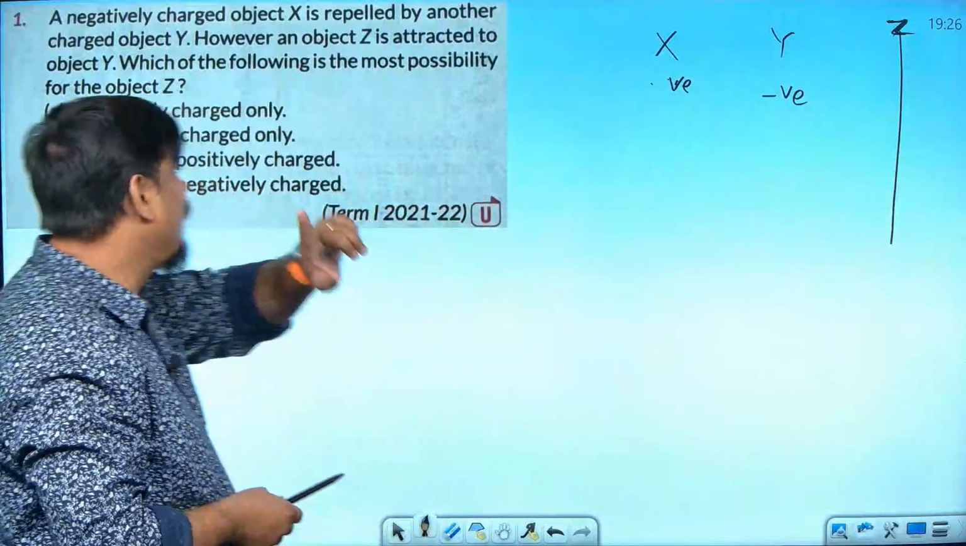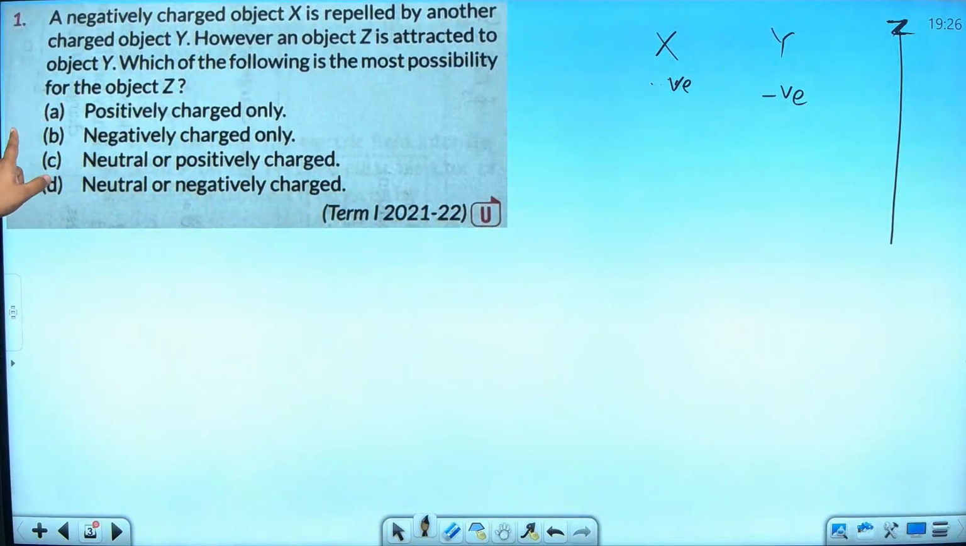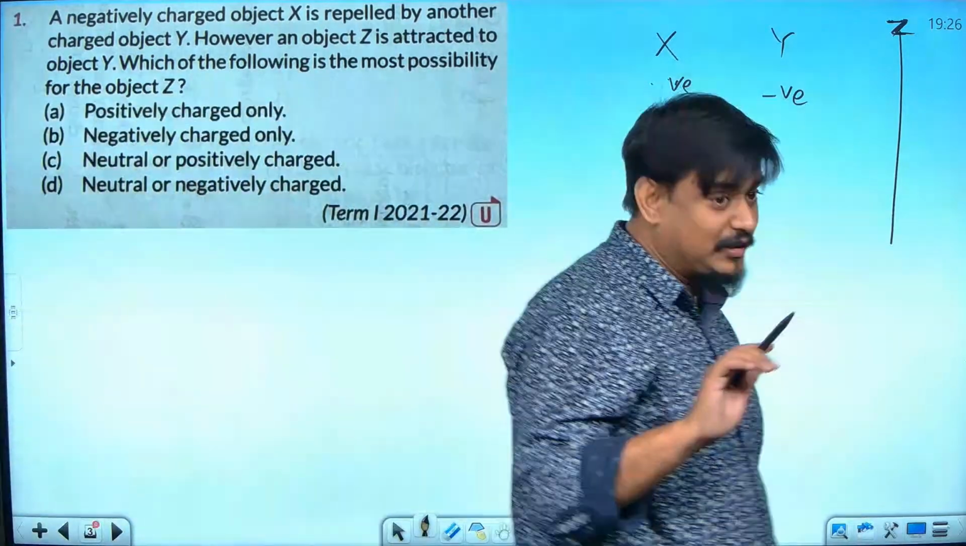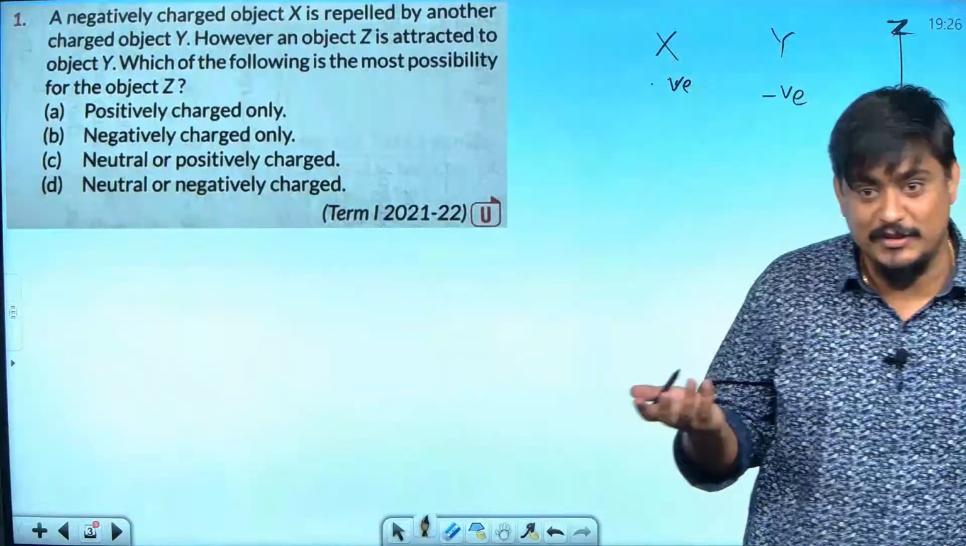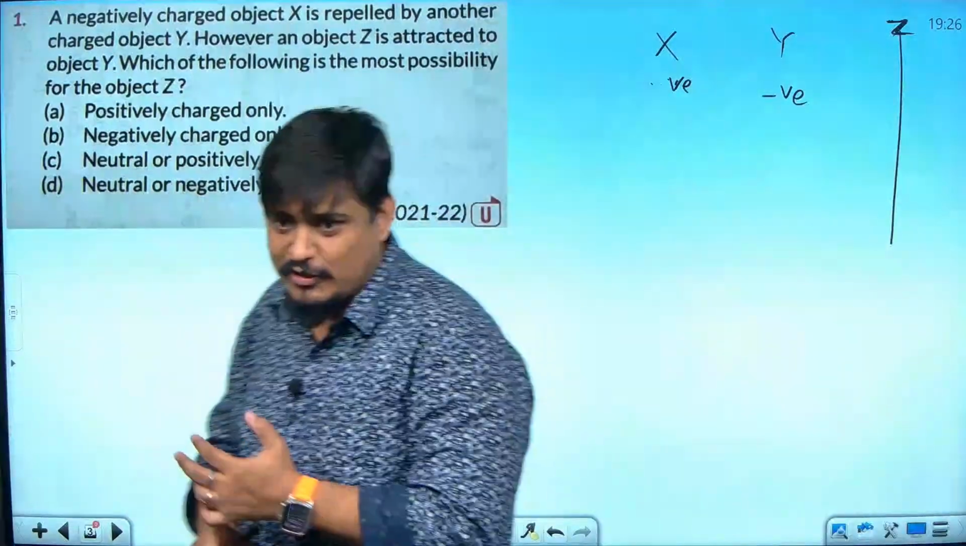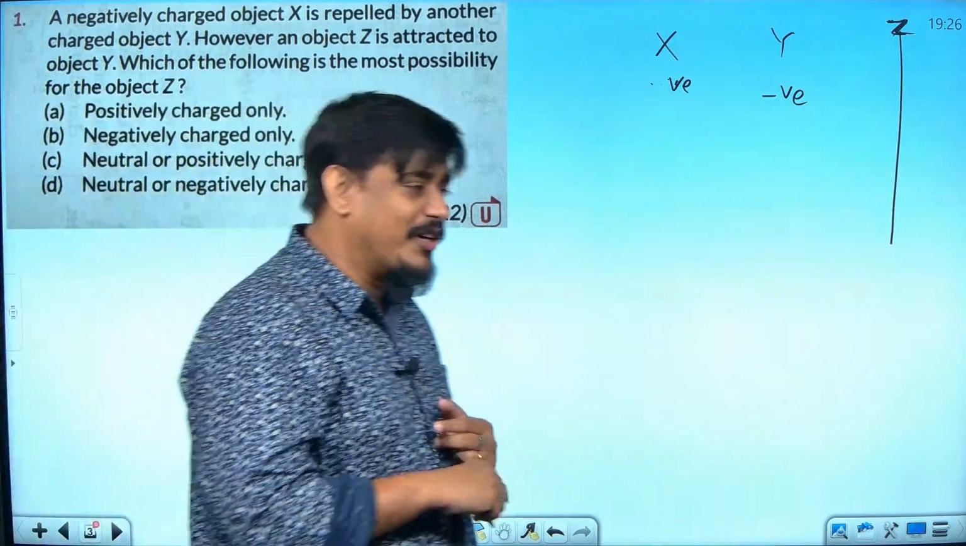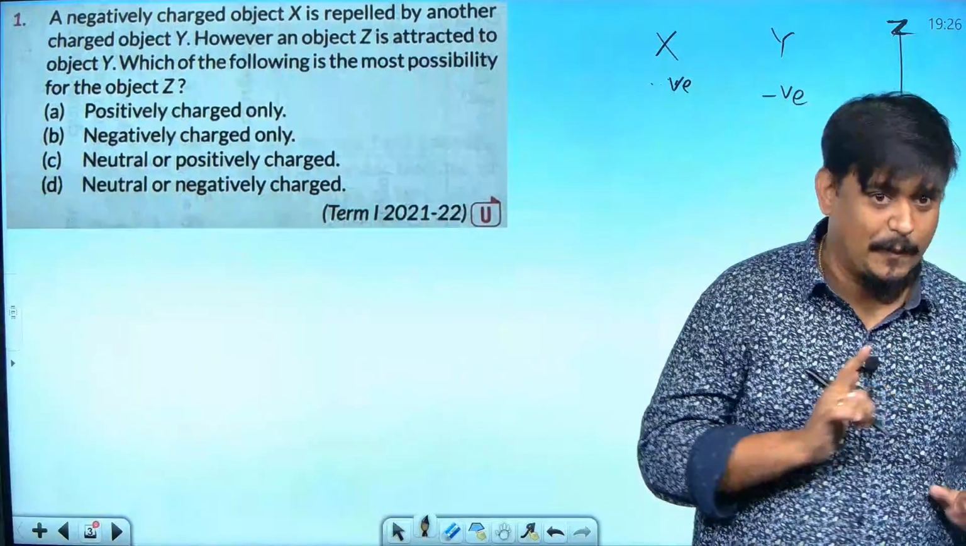So many of you will tick A and come in the board examination. What will be the answer? C. Neutral or positive. Understanding? This kind of question looks simple, but people make mistakes in this. It can be positively charged also. It can be neutral also. Why should it be neutral? Because neutral bodies are also attracted by a charged body. Remember this. I hope it is clear to you.